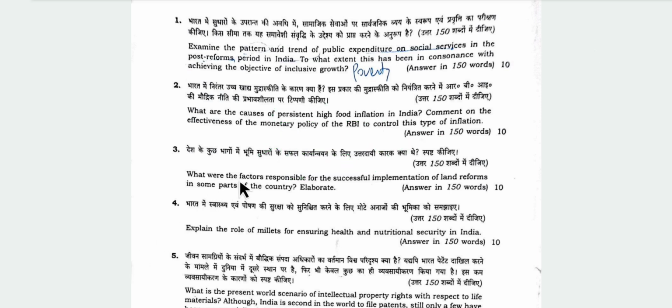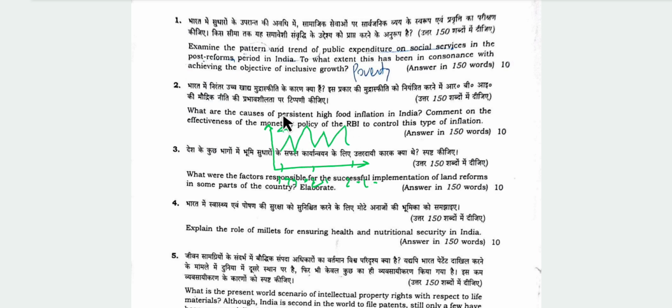Now in this question number two, we can give a trend since the 1990s, 2010s, 2020s: how inflation moved, and what the factors were.